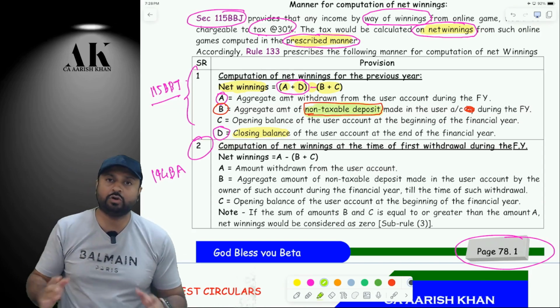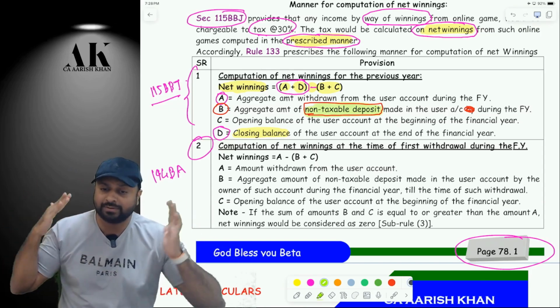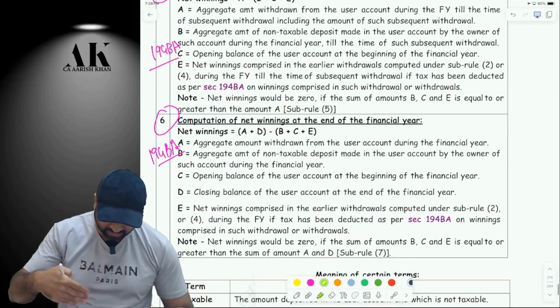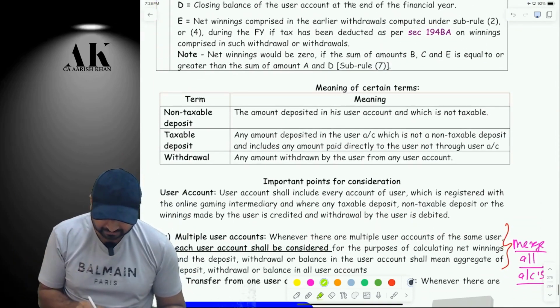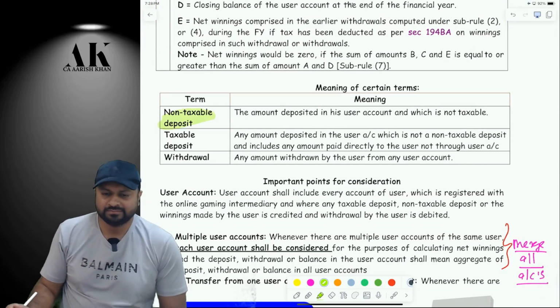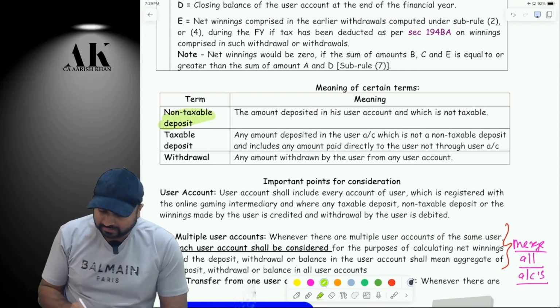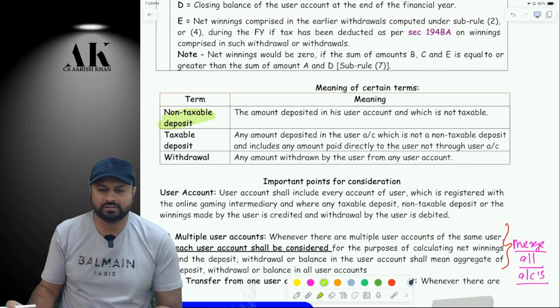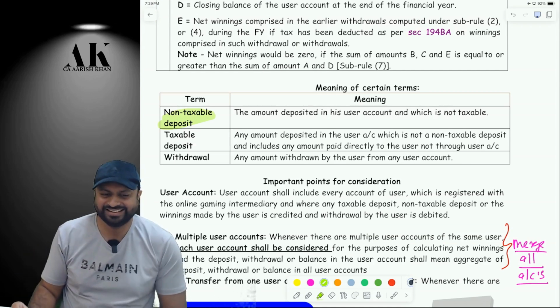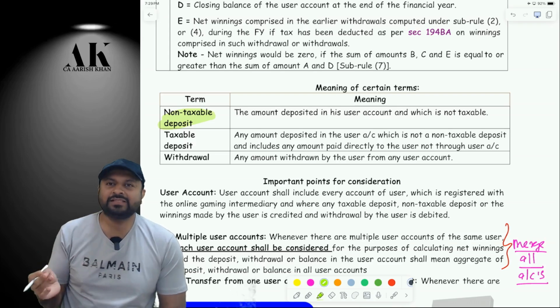You will ask me, sir, what do I mean by the term non-taxable deposit? So the government has defined the term below, but you will not understand anything from that term. See, read. Sir, non-taxable deposit means what? The amount deposited in his user account which is not taxable. What kind of definition is this? Non-taxable deposit means something which is not taxable.